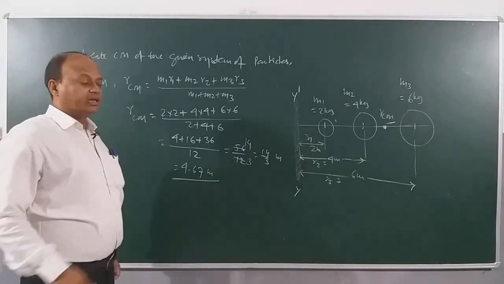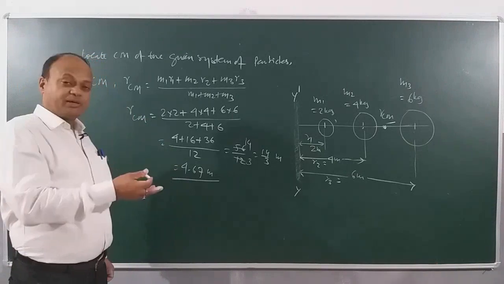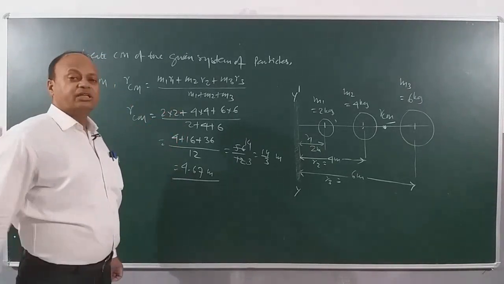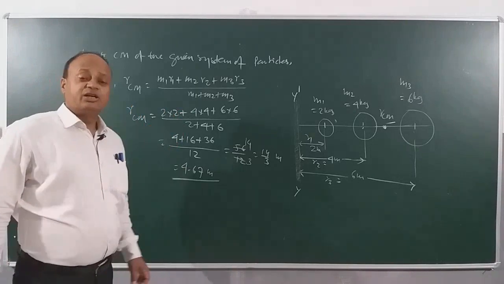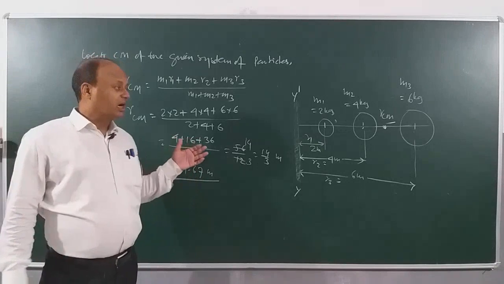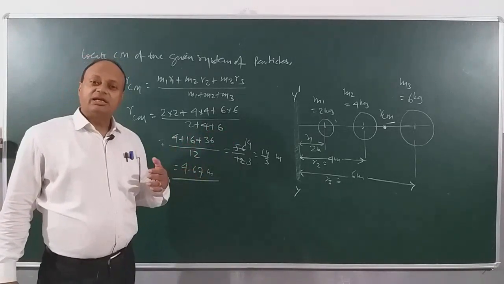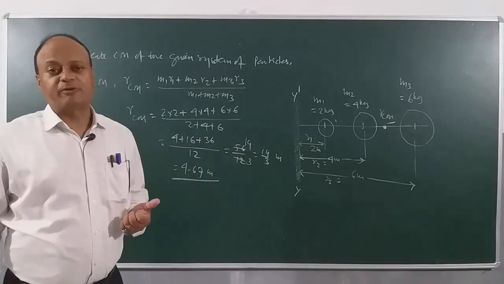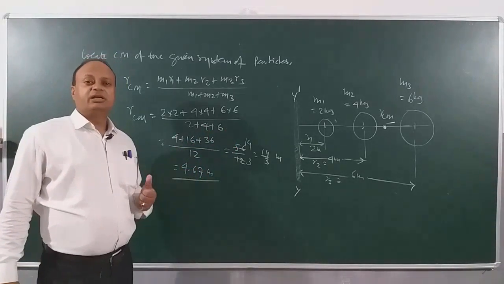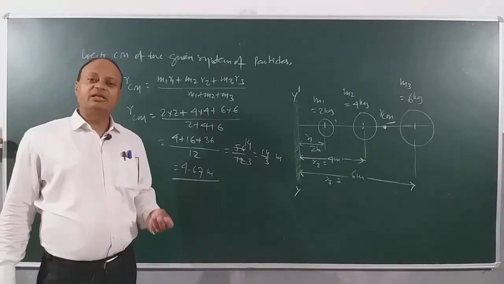Clear? And here we have a system consisting of three particles. So center of mass is lying obviously towards the heavier part of the body. Clear? So remember, the center of mass is not always confined to a unidirectional problem, not in one dimension. It may be a two-dimensional or three-dimensional problem also. So we will now learn how we can calculate center of mass in Cartesian plane, that is in XY plane or a three-dimensional space. Okay?